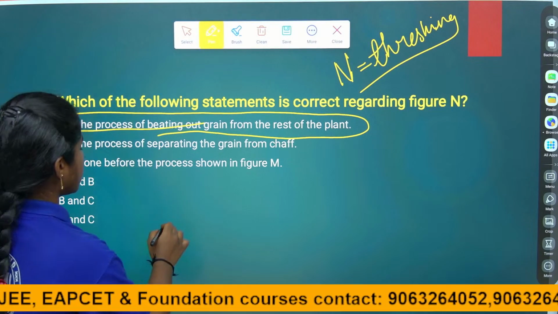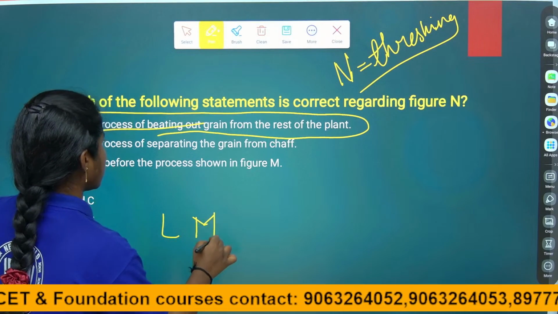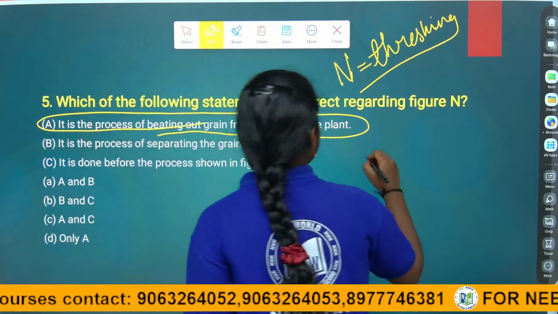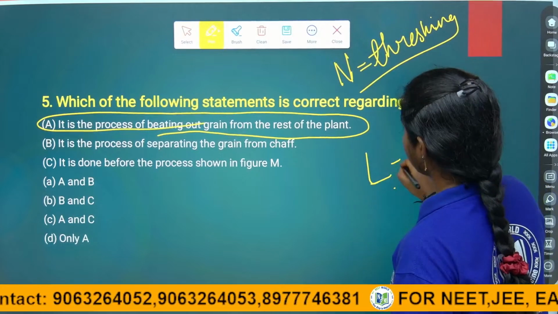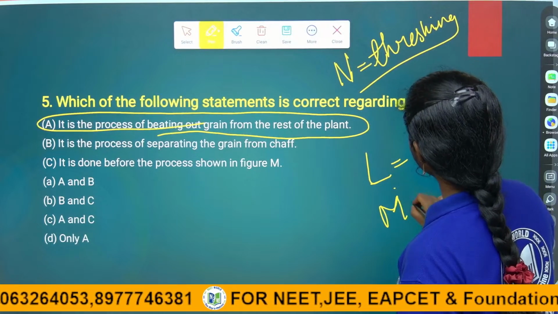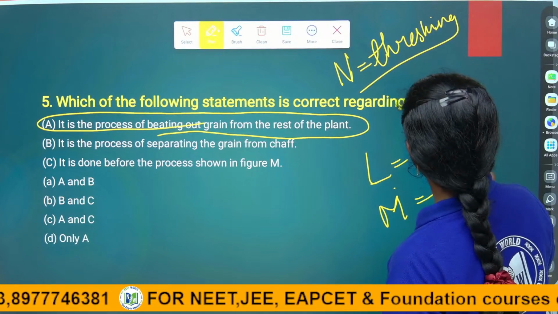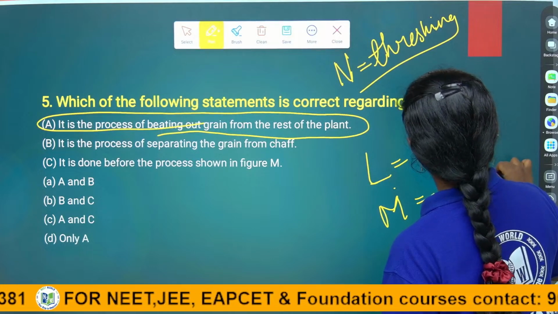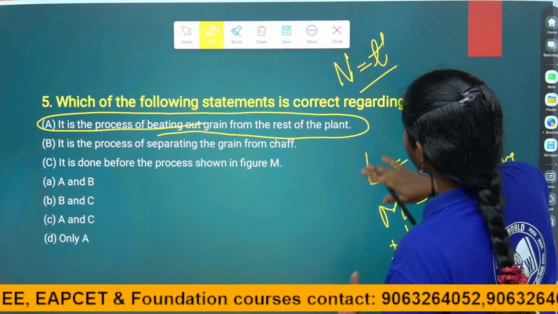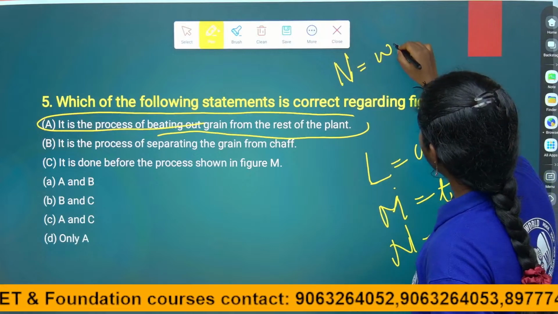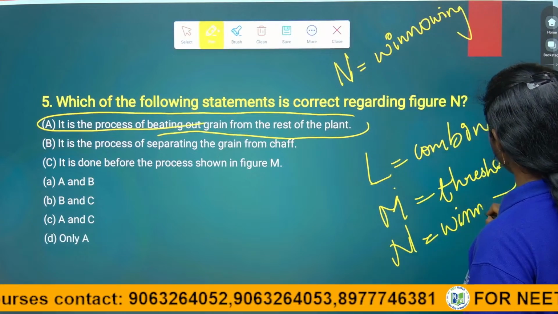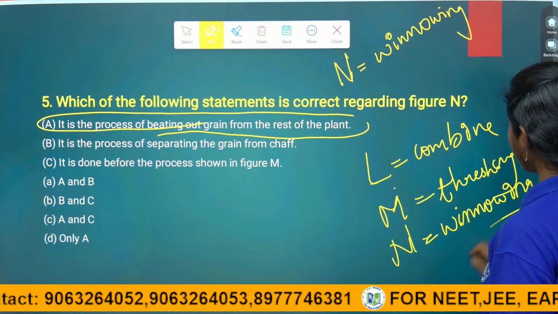Figure M is threshing. Figure L is the combine machine, right? L is the combine machine, M is the threshing process, and N is the winnowing process. So they are asking about N, no, N is winnowing. N is the winnowing process, right?